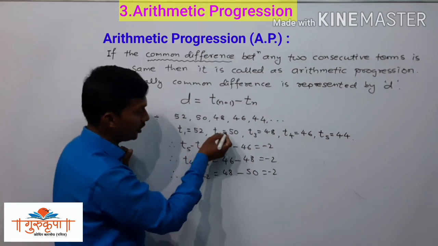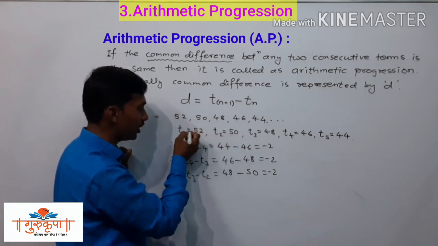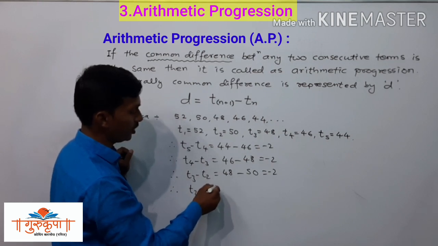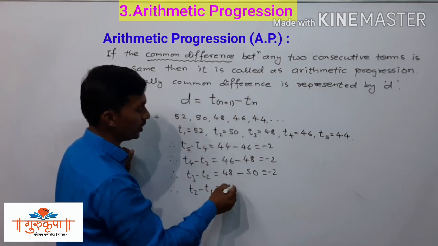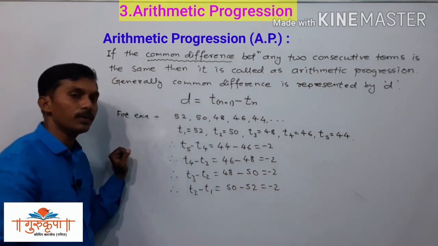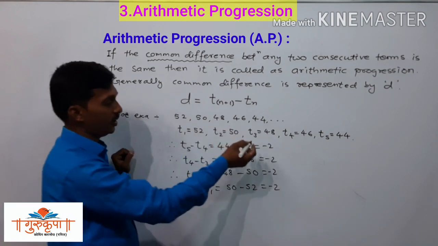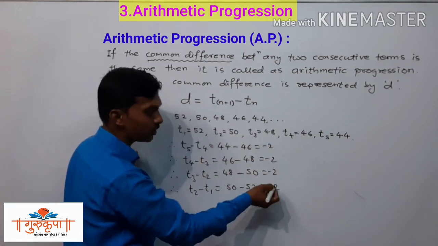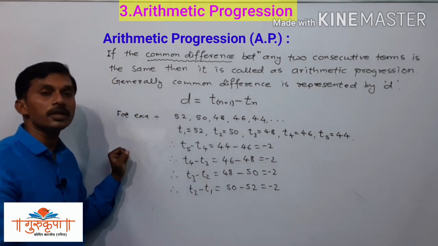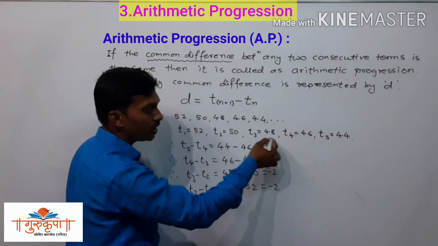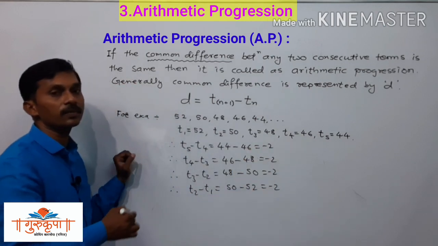And now the last difference that we have to find is T2 minus T1, that is 50 minus 52, and it is equal to minus 2. Now everywhere, this is a difference, this is also a difference, between two consecutive terms, and this common difference is the same or constant every time.